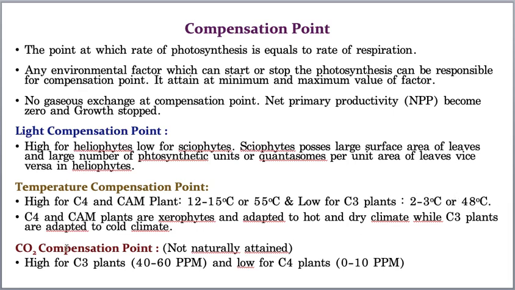Whereas carbon dioxide compensation point is not naturally obtained, and in C3 plants the compensation point ranges around 40 to 60 ppm, and low for C4 plants, 0 to 10 ppm. So this is all about the compensation points.